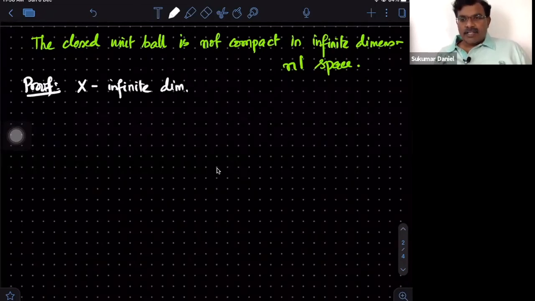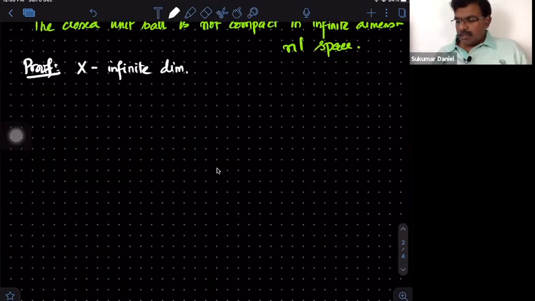If I want to use the Riesz lemma a number of times again and again, I will search for closed subspaces, and Riesz lemma guarantees a unit vector outside of it. Let X be infinite dimensional. Our aim is to produce proper closed subspaces.